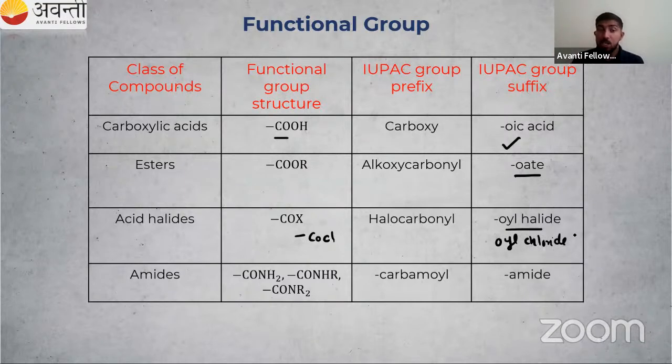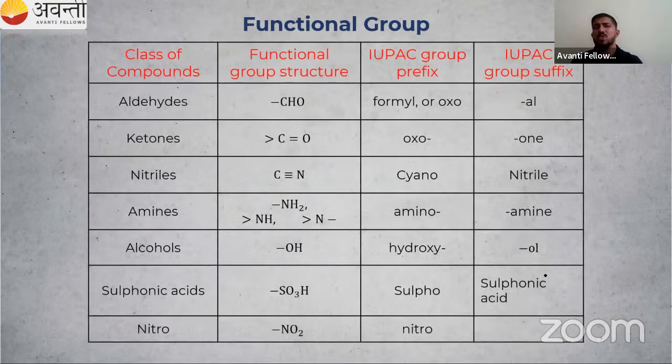Then amides. If only an amide is present, the suffix is amide. If there are two functional groups, one is higher in priority. Okay, we will check the priority order. If it is a prefix, we use carbamoyl. So in NCERT this is given: carboxylic acid, oic acid; esters, oate; acid halides, oyl halides; amides, amide. That is the name of this functional group.